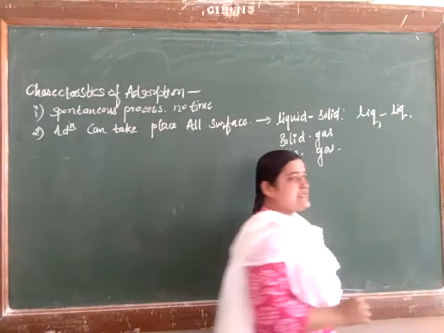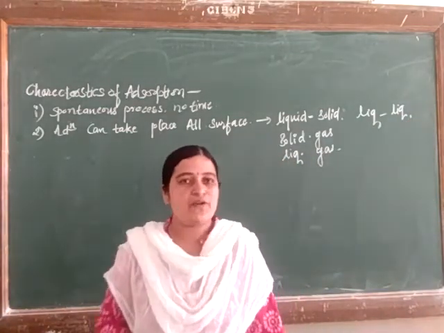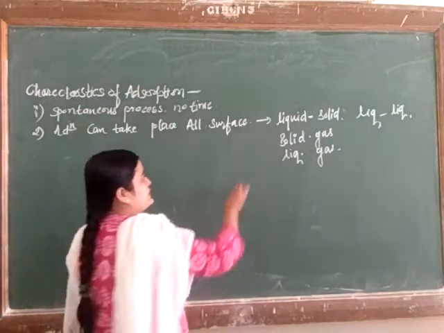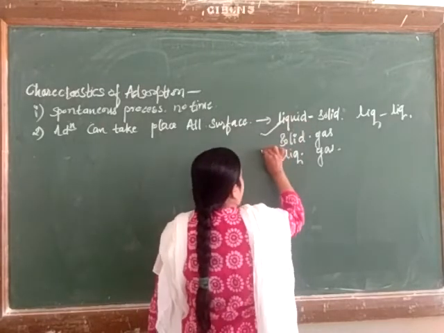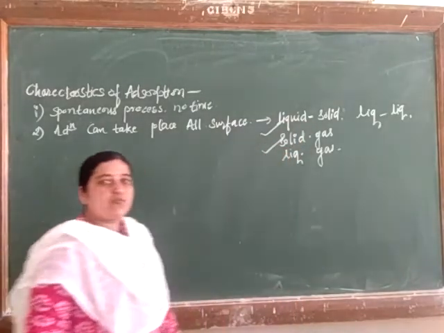But in this case, the more favorable conditions are solid-liquid and gas-solid.